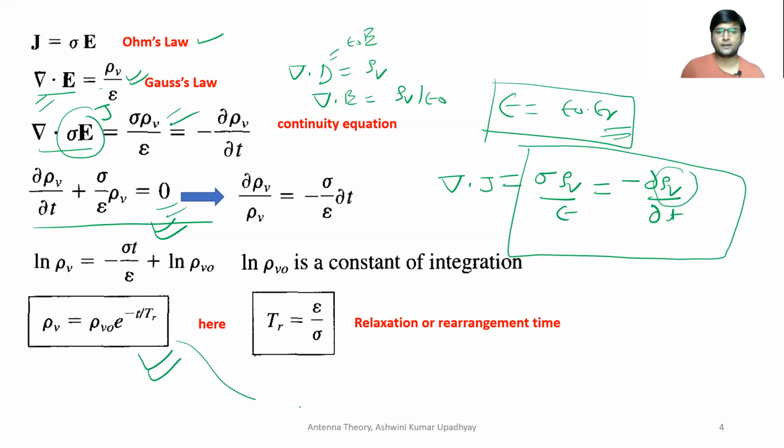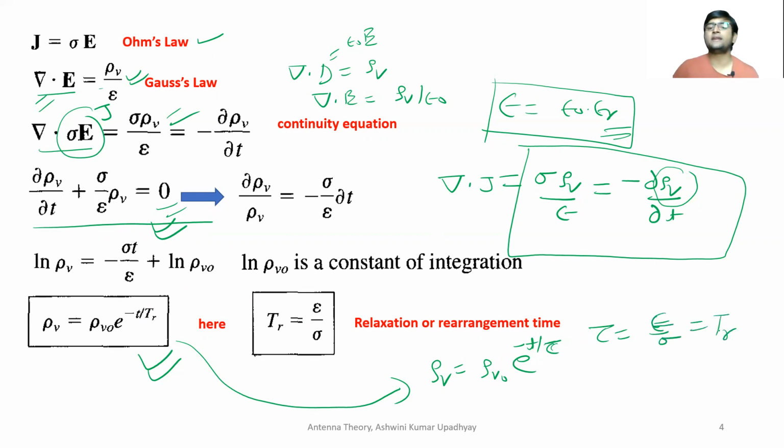For this differential equation, rho v is equal to rho v naught, where rho v naught is the constant, into e to the power minus t upon tau. Tau is the time constant, you remember from differential equations. So from this equation, we get this time constant tau as epsilon upon sigma. And this tau is also called relaxation or rearrangement time. Why do we call it a relaxation or rearrangement time? We will see.